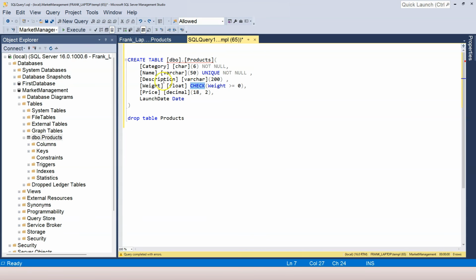Remember to use it after the data type with open and close bracket, and within the bracket you're going to specify an expression with the same column that you are using check constraint against. You cannot reference other columns though.